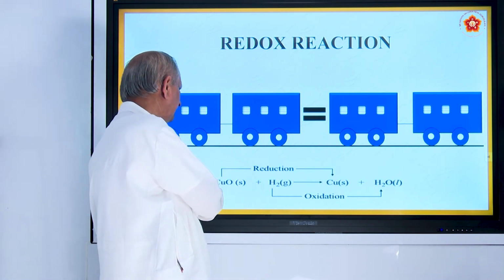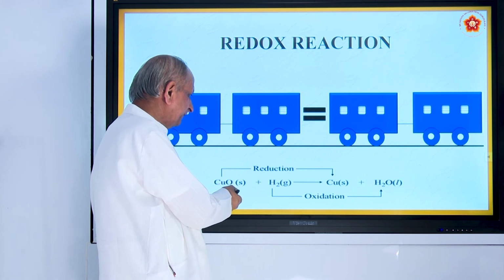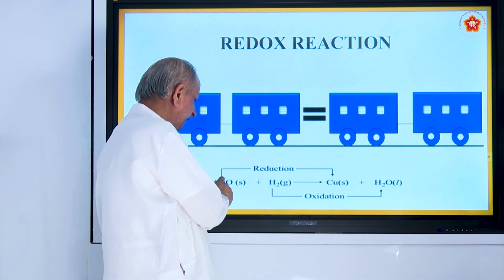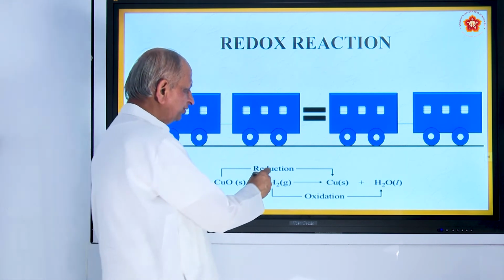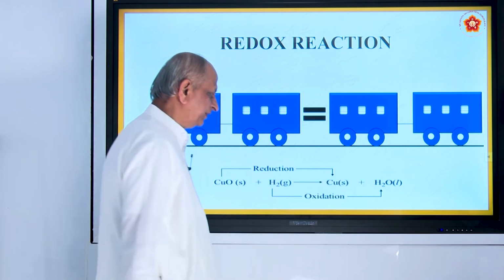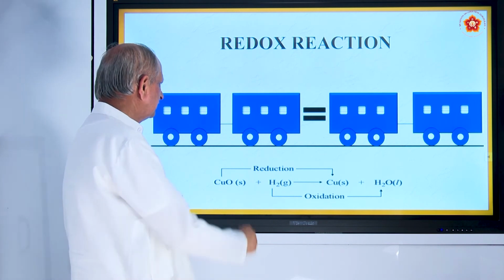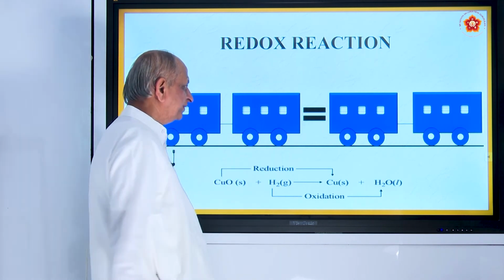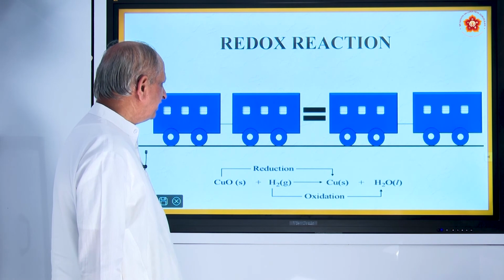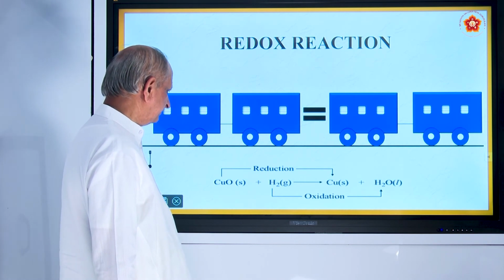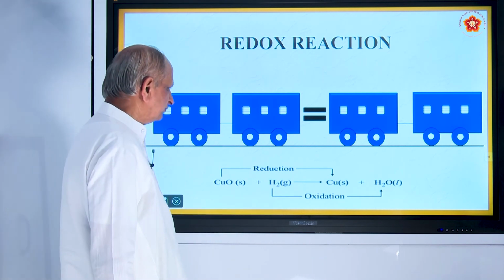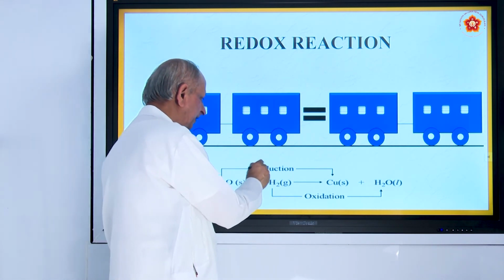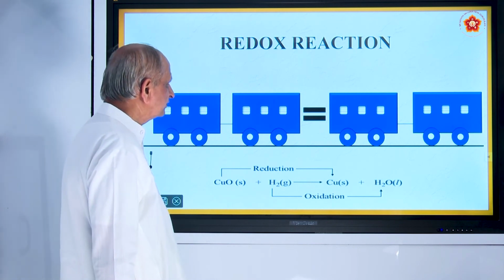So, here, the previous example once again: cupric oxide is reduced to copper, it is called reduction. Hydrogen is oxidized to water. Okay. So, this is a beautiful example of how the redox reaction takes place, and new substances are formed. One is reduced, another is oxidized. Okay.